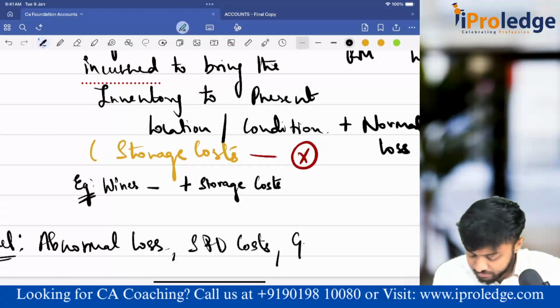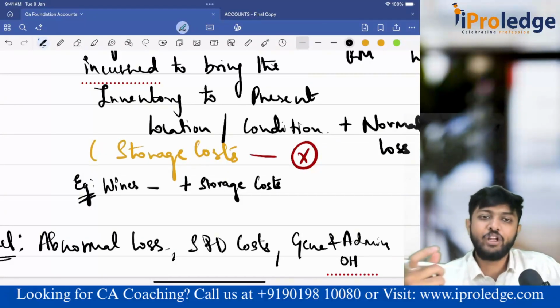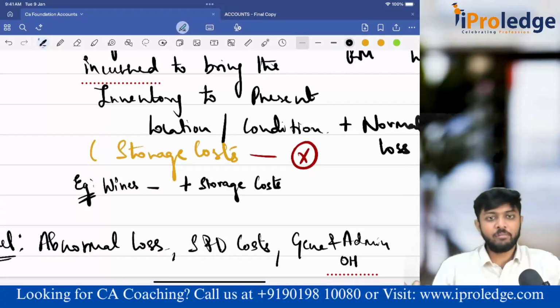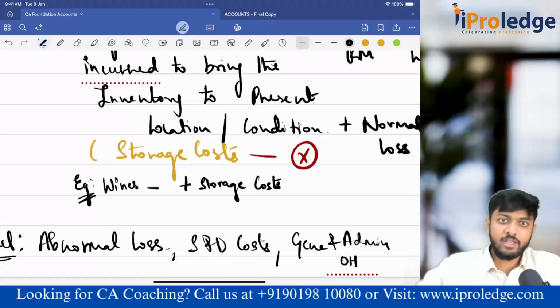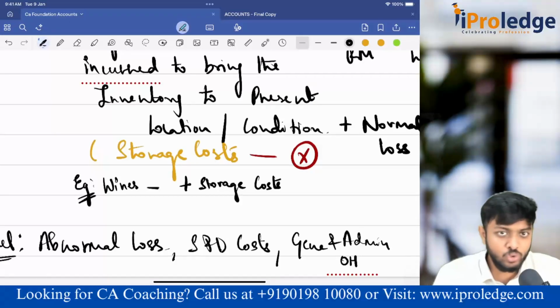Then any general or admin overheads, I will not include. Admin overheads means, guys, the people that you have employed for administration purposes. For example, if you take our academy, we have an admin team. There is a reception where, as soon as students come, they talk to students, counsel them, then take admission to whatever courses students want to join.